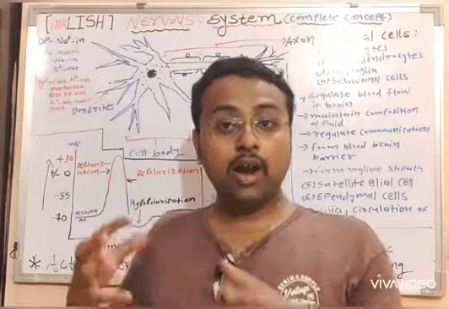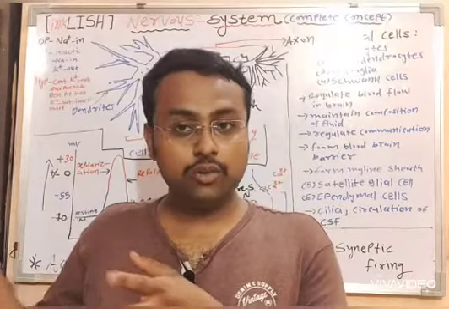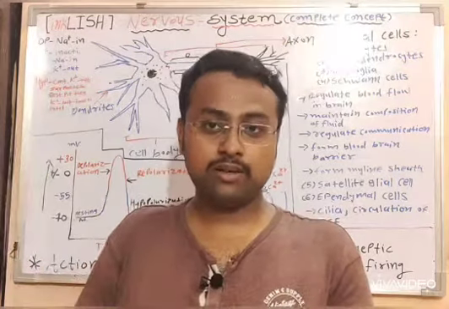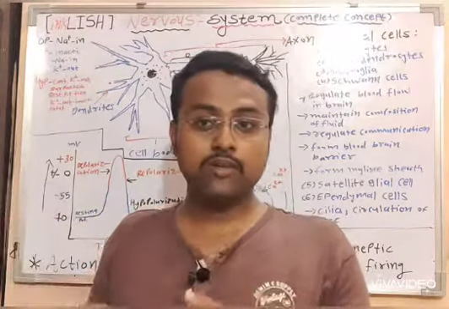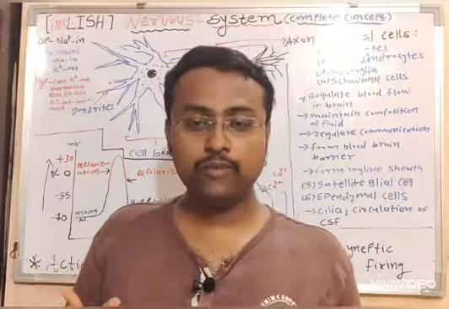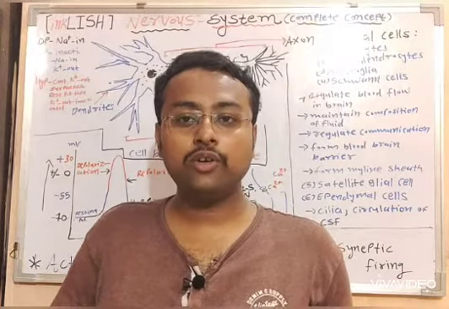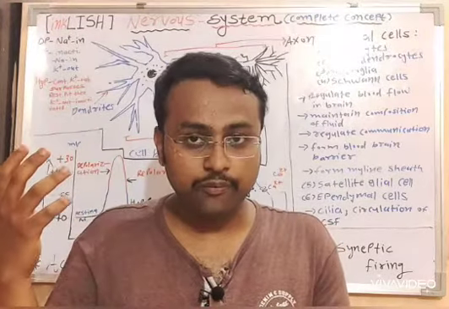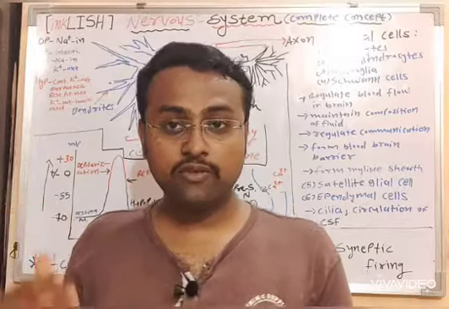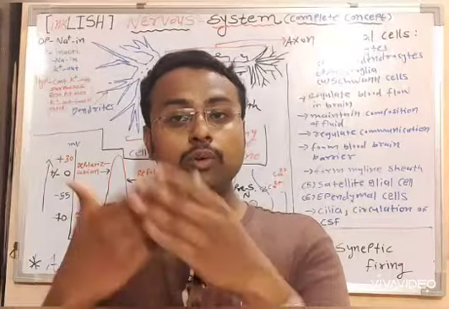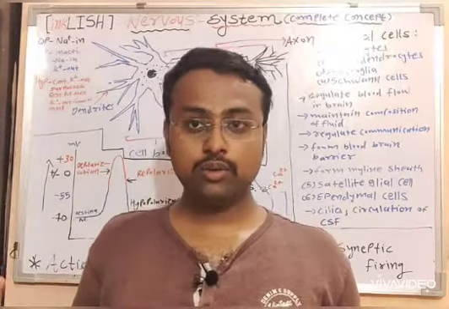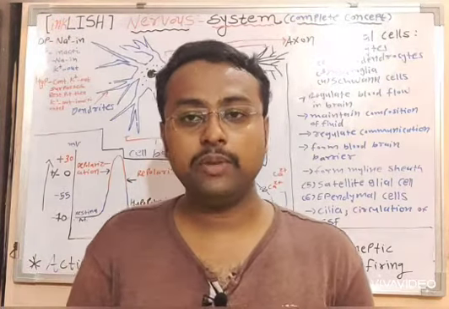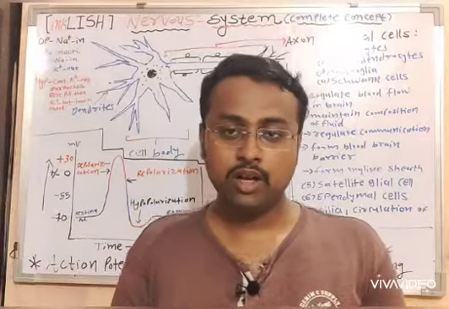Now how does it reach the target area, the target gland, or the target muscles? For example, if I want to voluntarily raise my hand, it is done through the conduction of nerves, and this conduction does not take even a second to conduct across the meters of membranes of the axon.